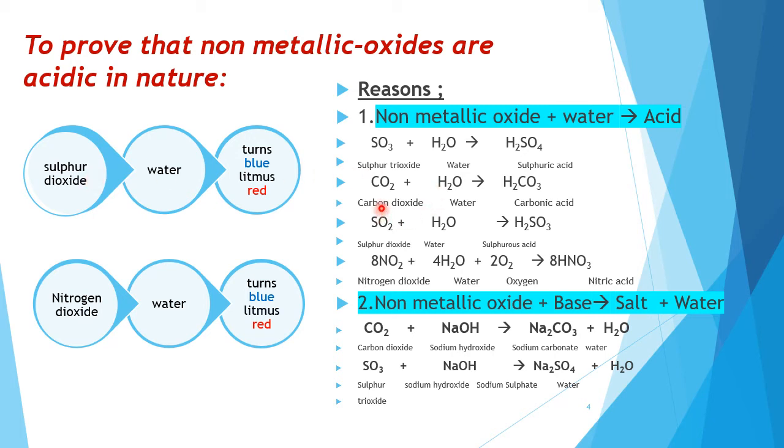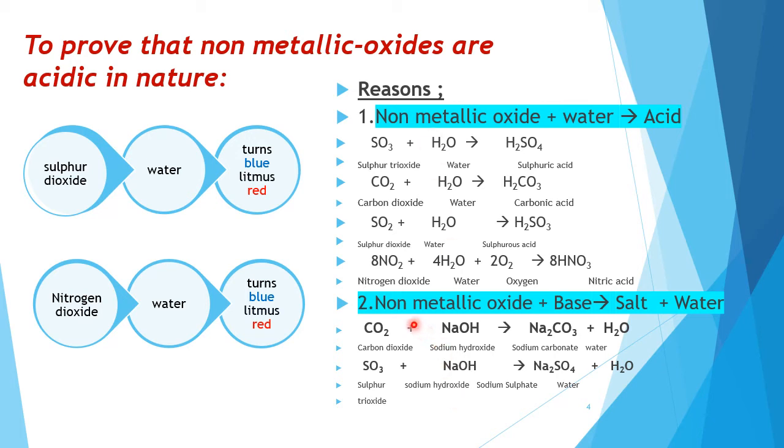Likewise, carbon dioxide reacts with water to form carbonic acid, and carbonic acid is acidic in nature, and hence carbon dioxide is acidic in nature. So all the non-metallic oxides, when dissolved in water, form the corresponding acid, and because of this acid formation, we can say non-metallic oxides are acidic in nature.